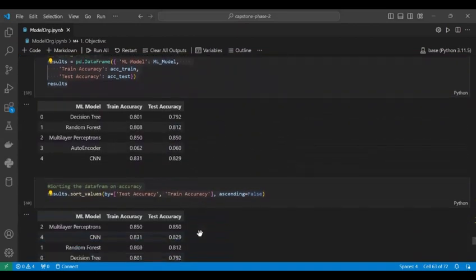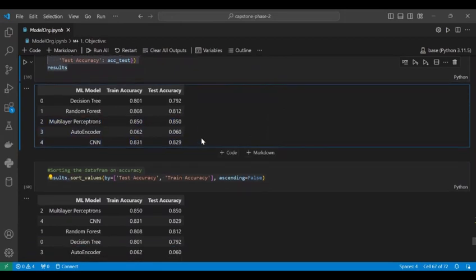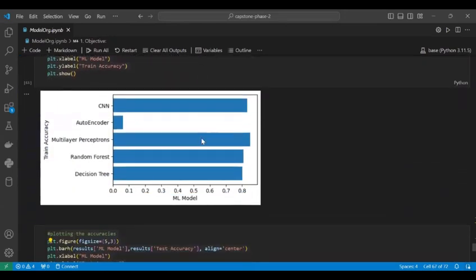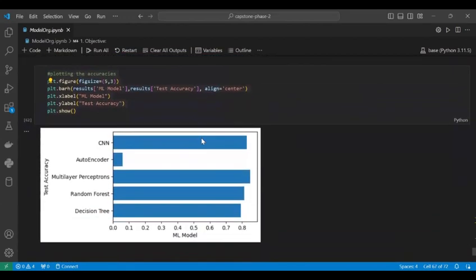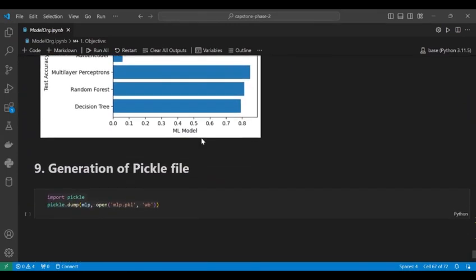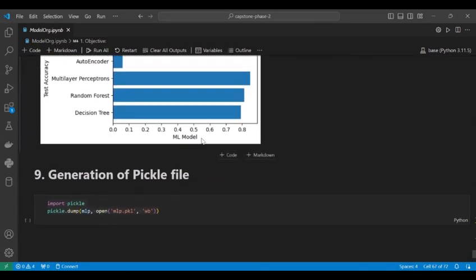While comparing, we can see random forest has these accuracies, and we can see the best one out of these is multi-layer perceptron. We tried to use convolutional neural network, but multi-layer perceptron has more accuracy. So we are going to take multi-layer perceptron as our main algorithm to predict phishing websites. As you can see, the train accuracy comparison between these models, and then the test accuracy comparison. Then we create a pickle file for later prediction.